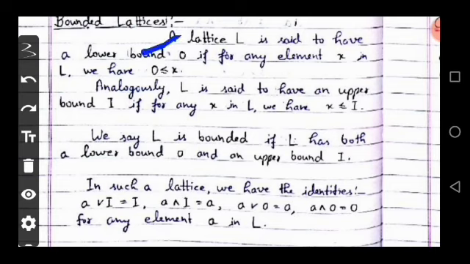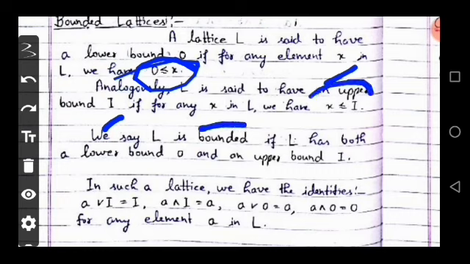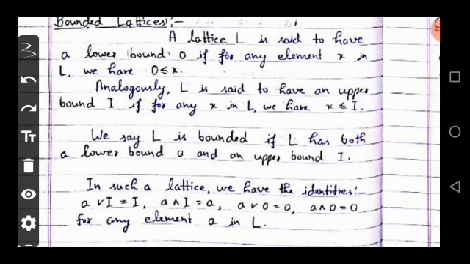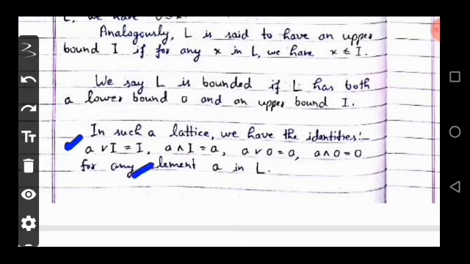A lattice L is said to have a lower bound O if for any element x in L we have O is less than or equal to x, and L is said to have an upper bound I if for any x in L we have x is less than or equal to I. We say that L is bounded if L has both lower bound O and upper bound I. In such a lattice we have the identities: A join I is equal to I and A meet I is equal to A. And the other identities are A join O is A and A meet O is equal to O, for any element A in the lattice L.